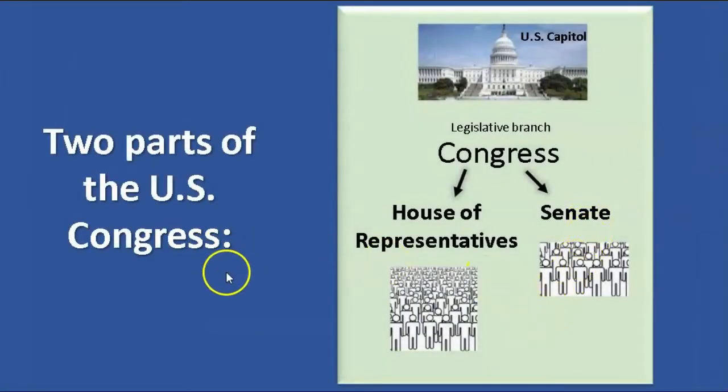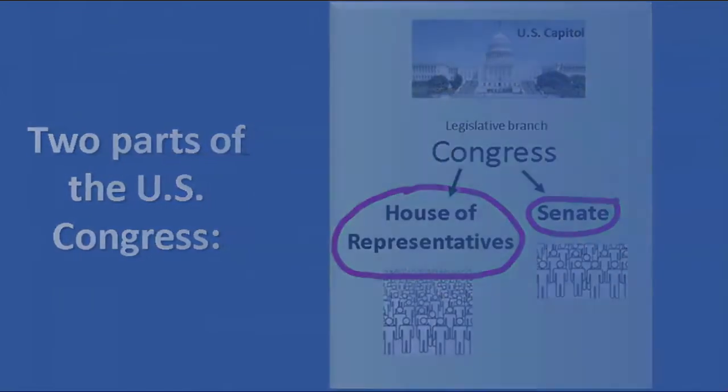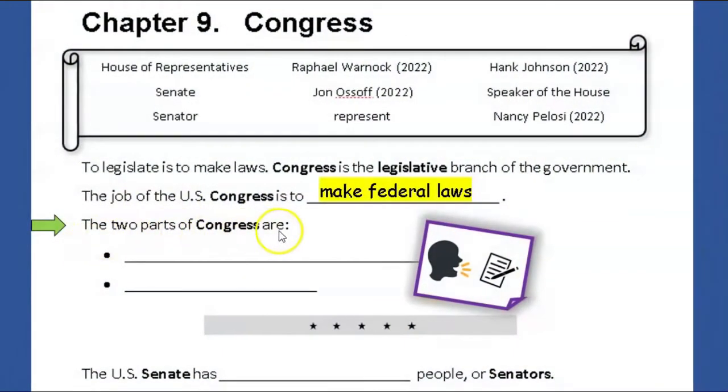There are two parts of the U.S. Congress. There is the House of Representatives and the Senate. These people work in the U.S. Capitol building. This is in Washington, D.C. Look at your paper. The two parts of Congress are House of Representatives and Senate.